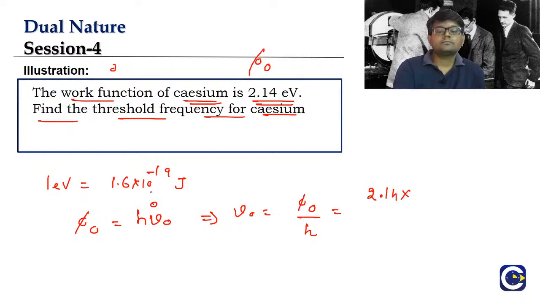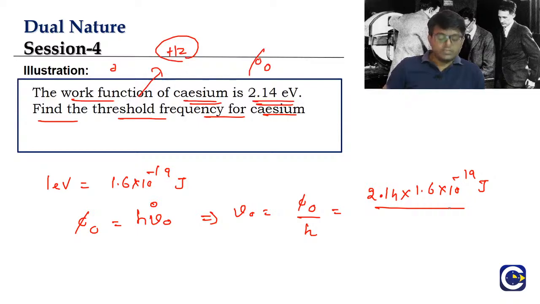What is work function, guys? 2.14 electron volt. If you want to get the threshold frequency in hertz, the SI unit, we should convert everything into SI system. Work function is 2.14 electron volt, means into 1.6 into 10 power minus 19 will come. We are converting this into joules, divided by h. What is h? Planck's constant, 6.626 into 10 to the power of minus 34 joule second. That is the value of the Planck's constant.